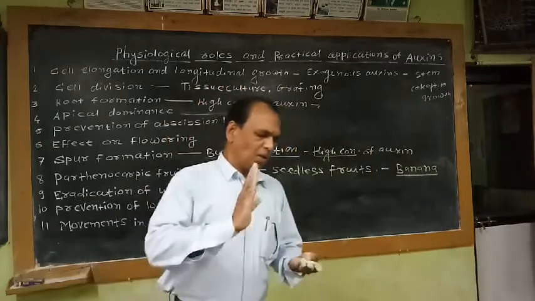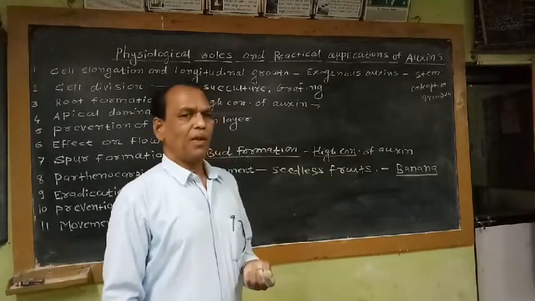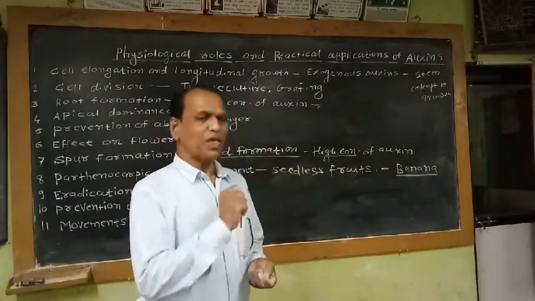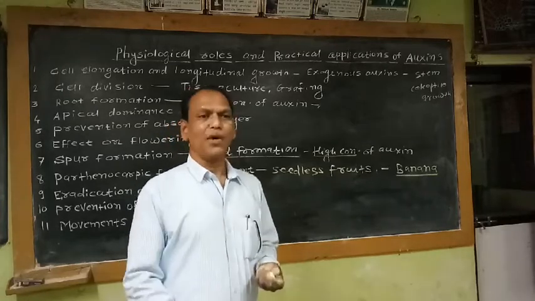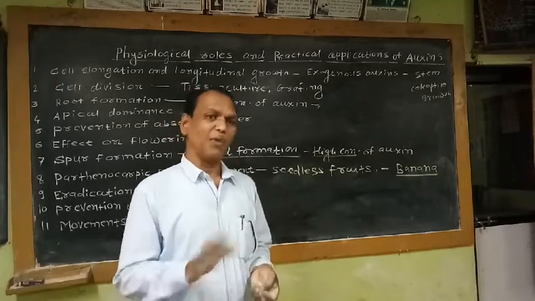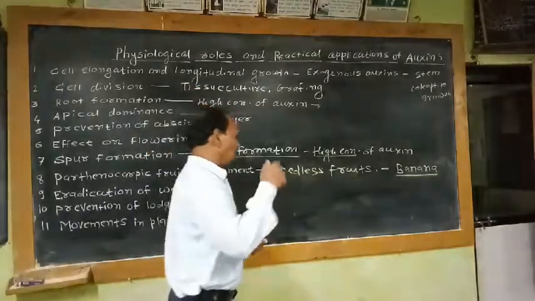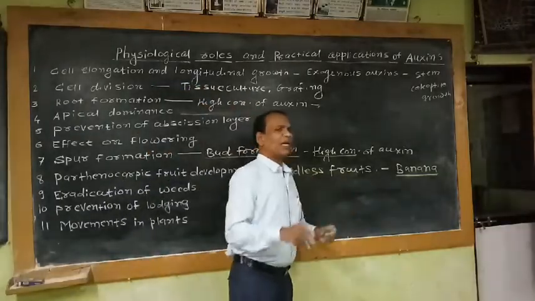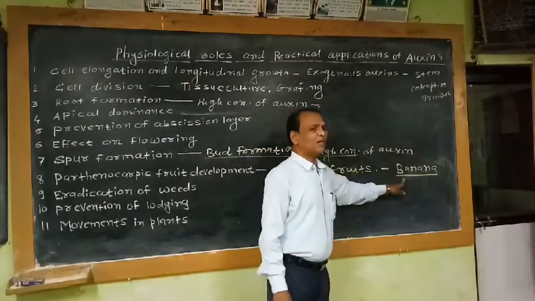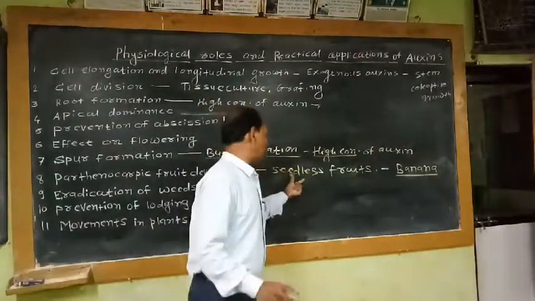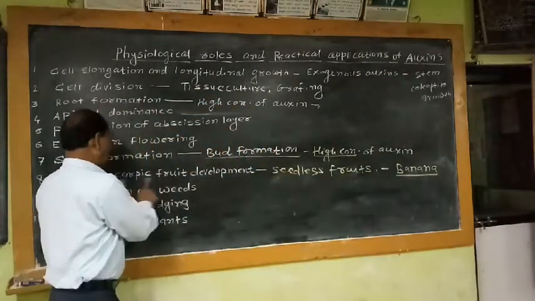That means when fruit is developed, after pollination and fertilization, the ovary is converted into fruit and ovules are converted into seeds in every flowering plant. But naturally in some plants, without pollination and fertilization, formation of fruit may take place, and such kinds of fruits are commonly known as seedless fruits or parthenocarpic fruits.